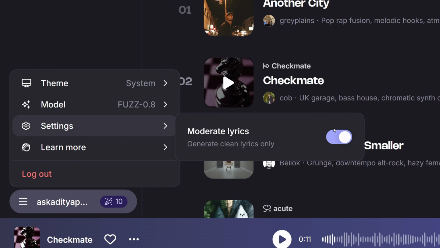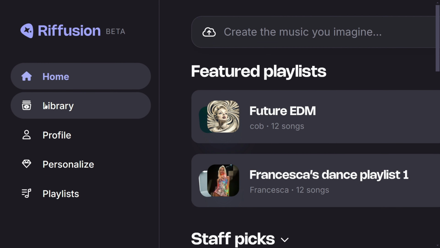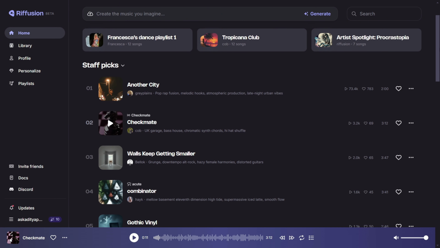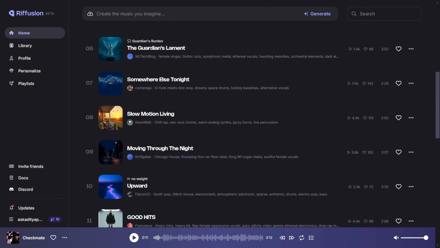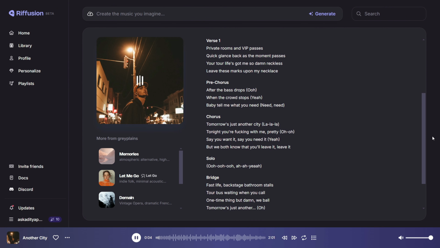Here you can learn more about careers, blog and stuff. Now this is the left navigation bar where you can see 5 options: home, library, profile, personalized, playlist. We'll visit each one by one. On the home side, you can see there is so much already generated music. Let's play some music and see how they look.